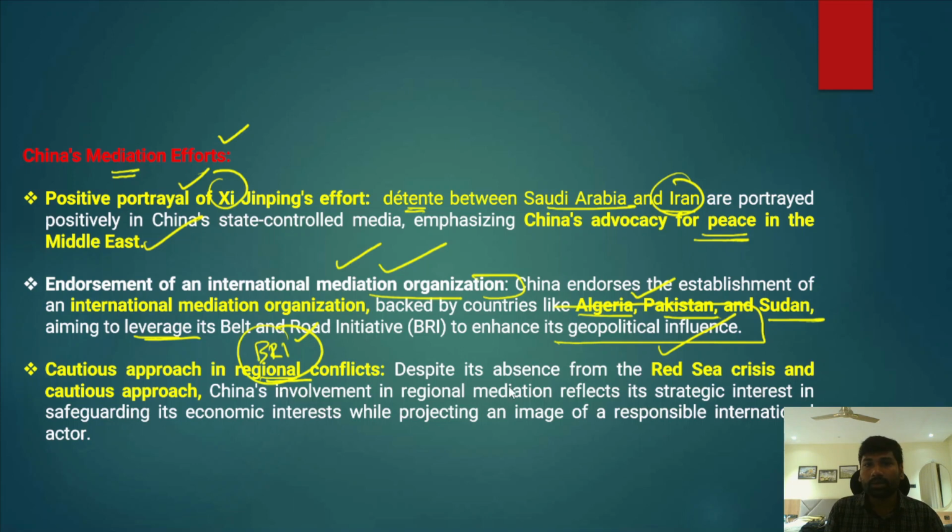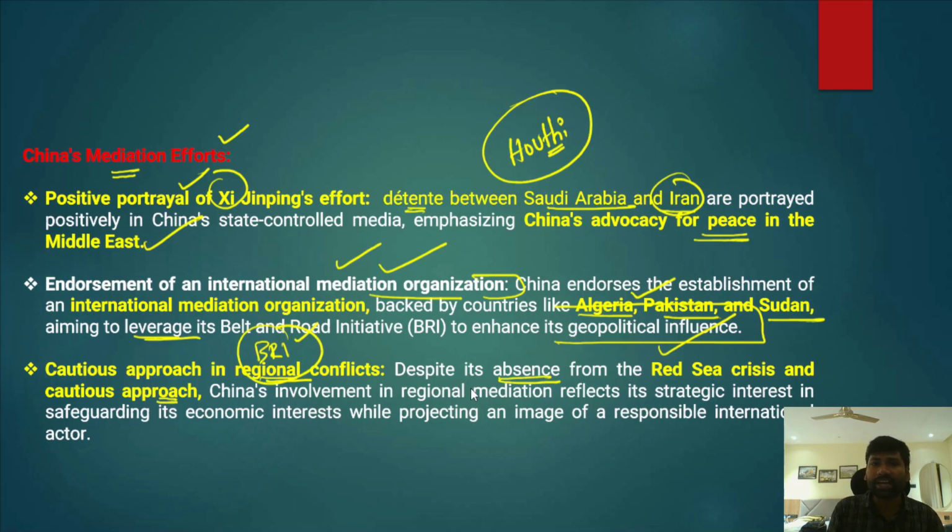For example, China is virtually silent on the Red Sea crisis, where Houthi rebels from Yemen have been frequently attacking ships in the Red Sea. However, China is strategically silent on this particular crisis, and has been adopting a cautious approach with respect to this issue.